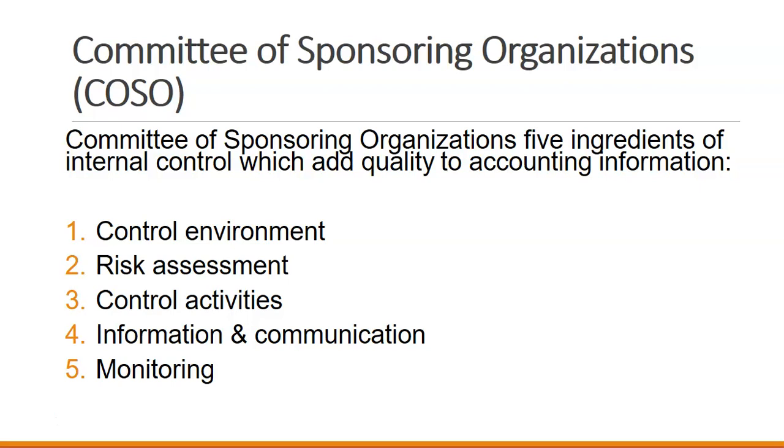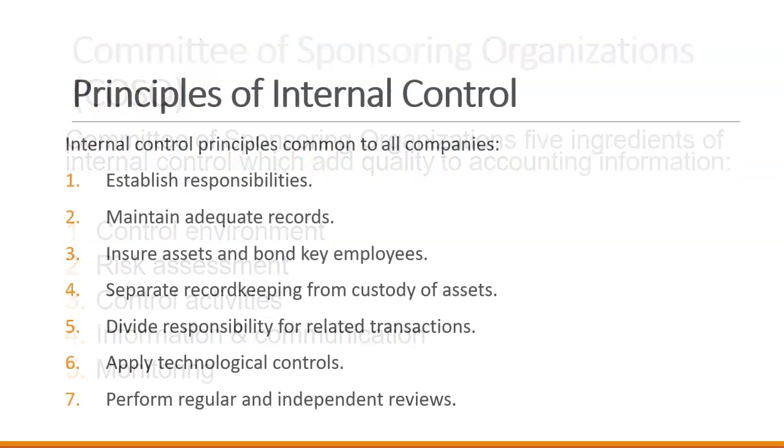We also have the Committee of Sponsoring Organizations called COSO. So COSO asks that in these internal control systems, we look at various things: the control environment, risk assessment, control activities, our information and communication of policies and procedures, and how we monitor that environment. So how do we monitor our internal controls? What things are we controlling? What is our risk for fraud in those various activities? How do we control them? How do we inform? And then how do we monitor?